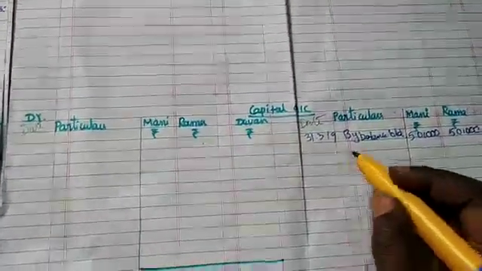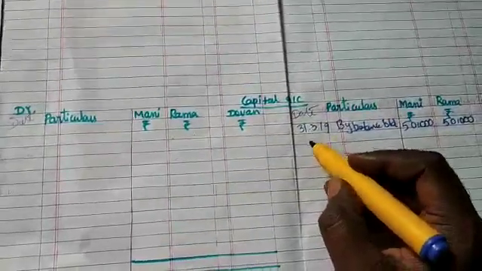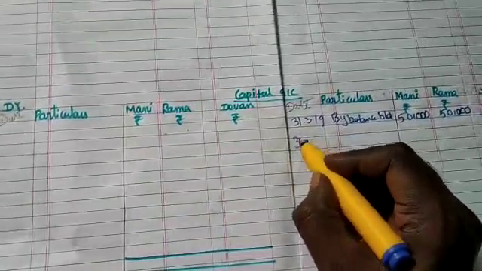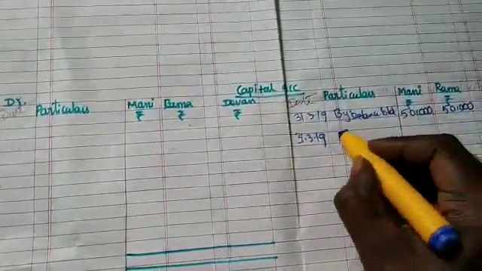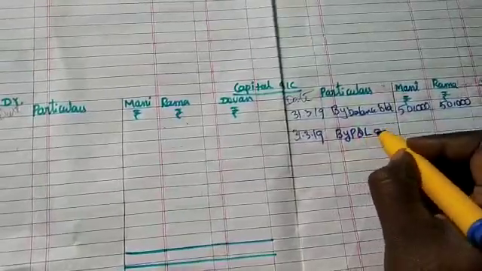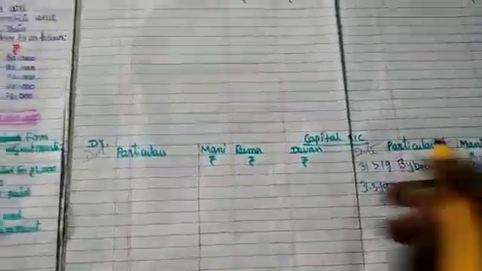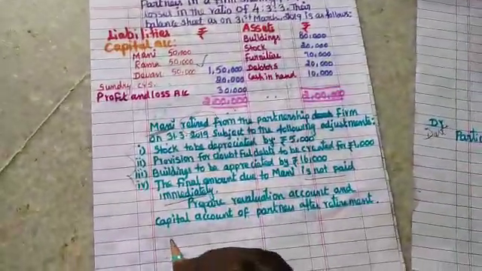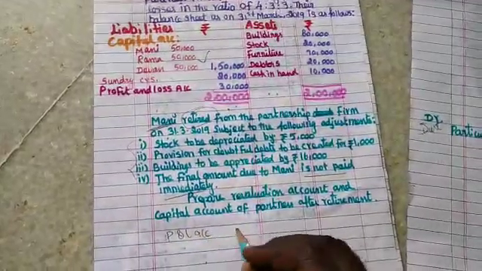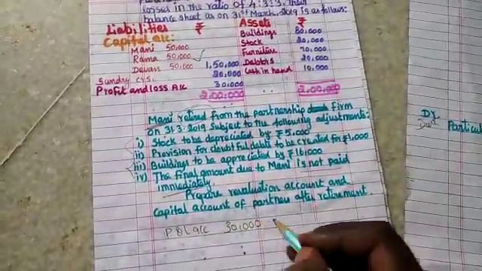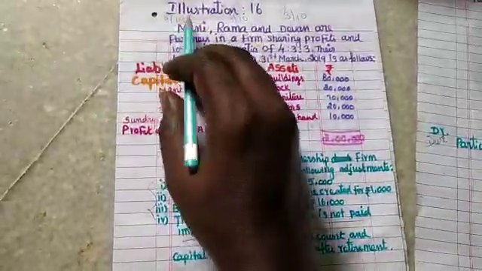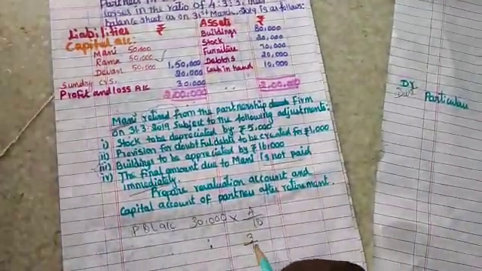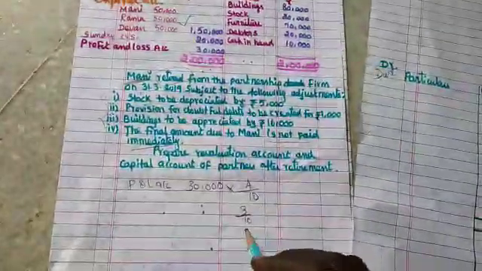So the profit and loss amount is distributed to the partners in their old profit sharing ratio. On 31st March 2019, by profit and loss account, the amount of profit earned is 30,000. Now the 30,000 is going to be distributed to the partners in their profit sharing ratio: 30,000 into 4 by 10 for the first partner, 3 by 10 for the second partner, and the third partner also the same 3 by 10.